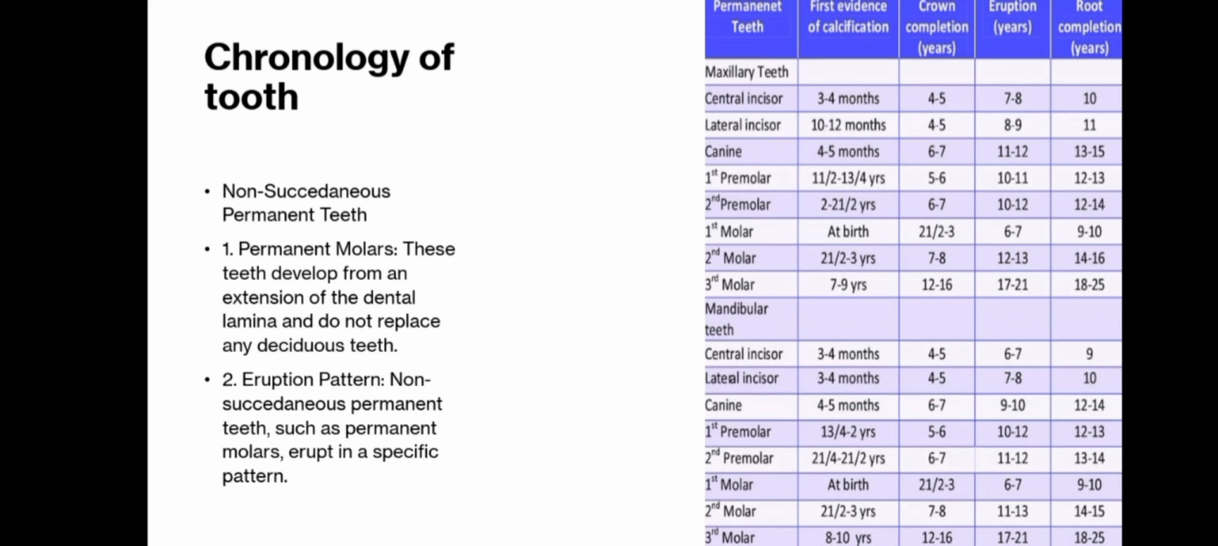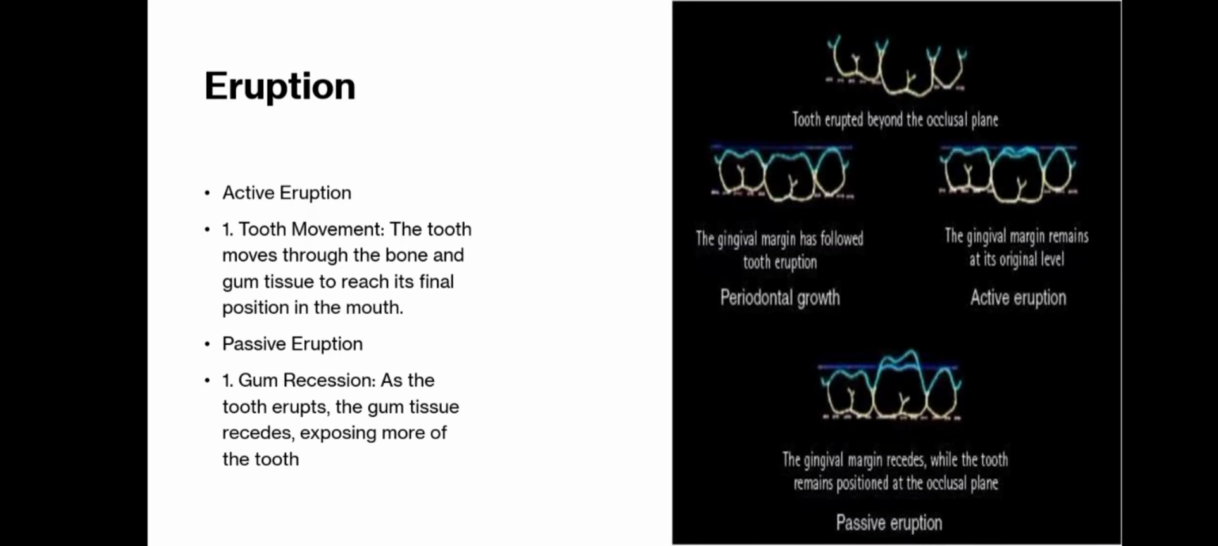Non-succedaneous permanent teeth include the permanent molars: first, second and third. They do not replace any primary teeth. First molars start calcifying at birth and erupt at 6 years. Second molars calcify at approximately 2.5 to 3 years, and third molars at approximately 8 to 10 years. It is highly variable.